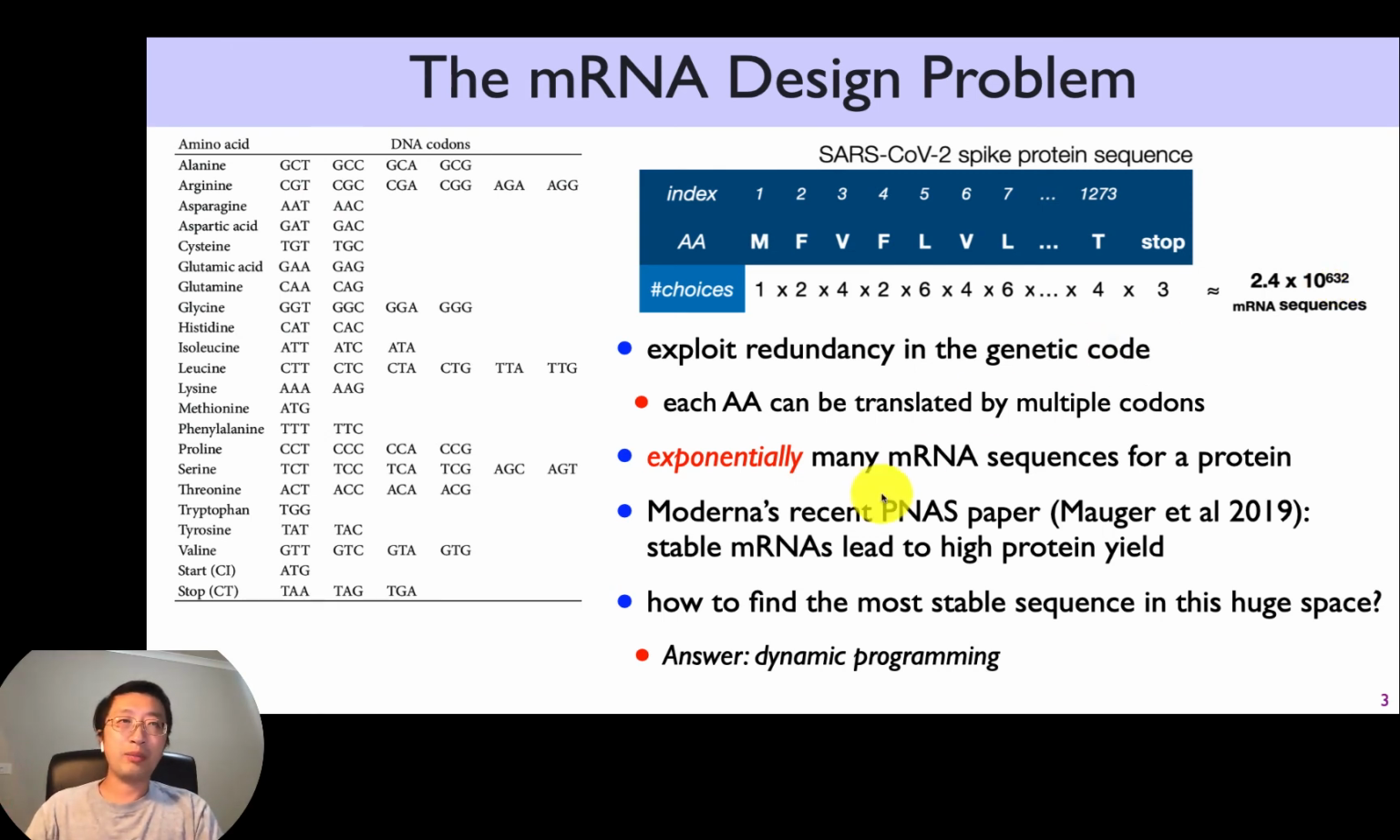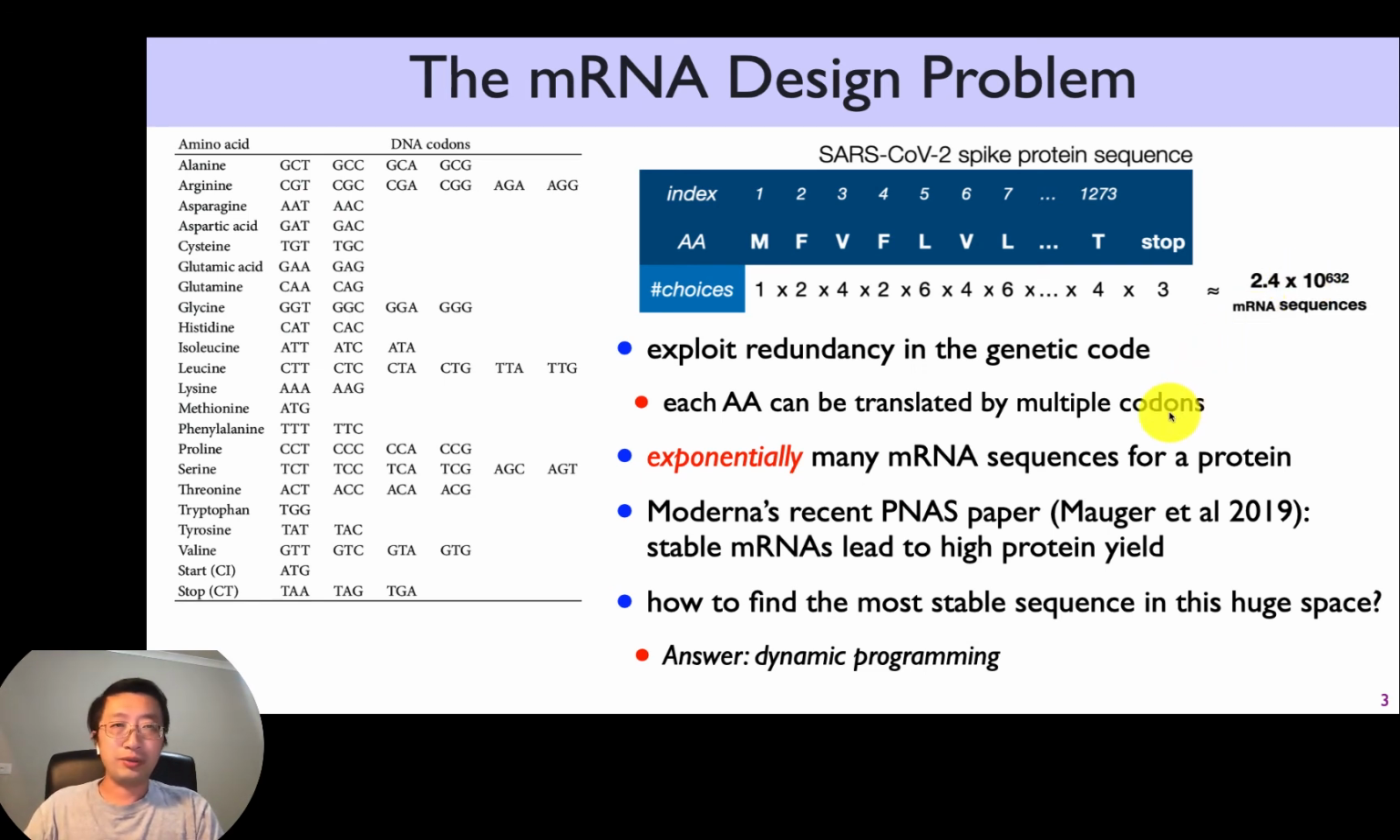Moderna's recent paper in PNAS showed that the more stable, the better, because a more stable mRNA would stay longer and will yield more proteins, which is what we talked about in the previous slide. So your question is, how do you find the most stable sequence among all these alternatives? It's an exponentially large search space. That's extremely hard because this number is much, much more than the number of atoms in the universe. If you just looked at the sequences one second at a time, you would need much longer than the life of the universe to finish that task. So you definitely cannot do enumeration or exhaustive search.